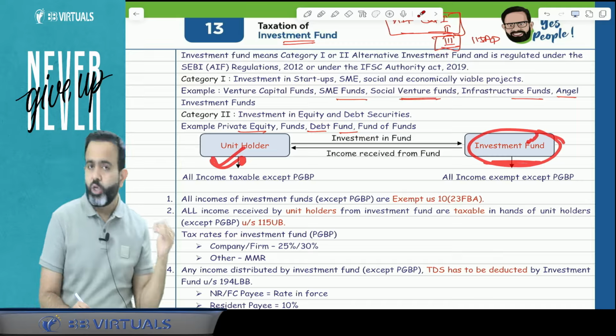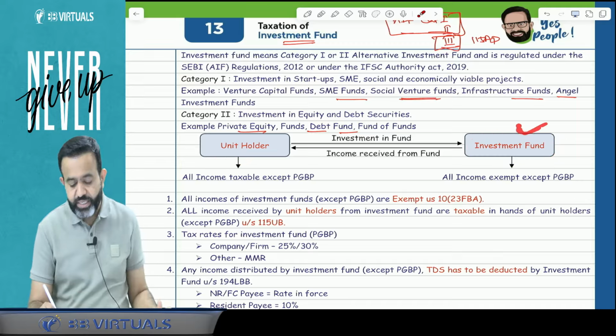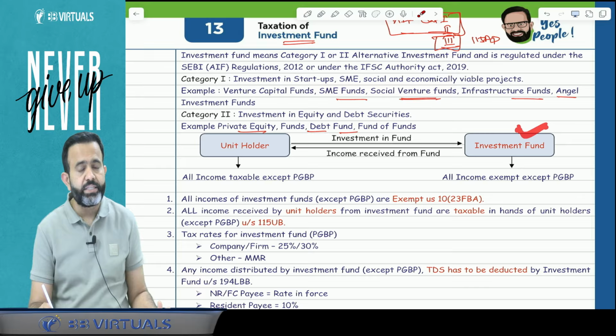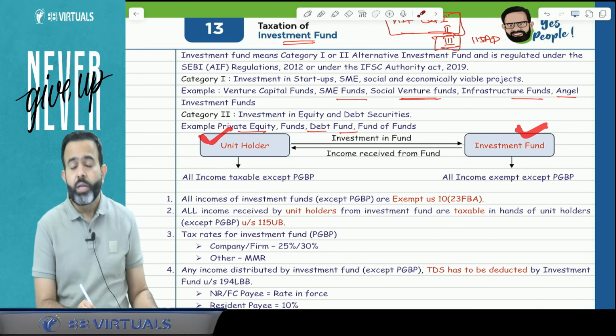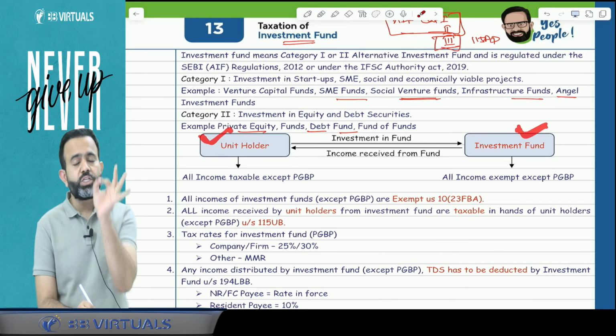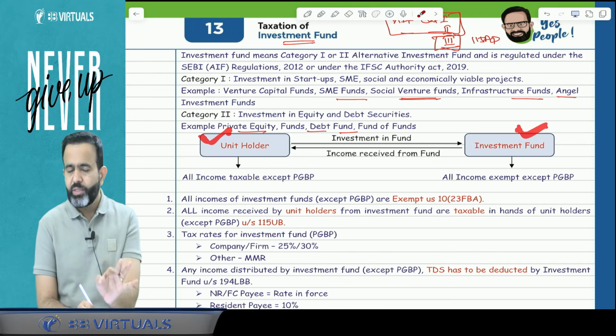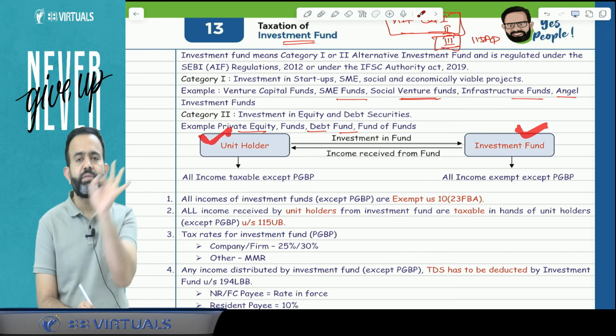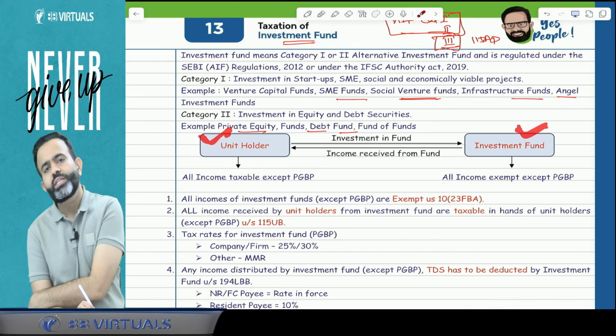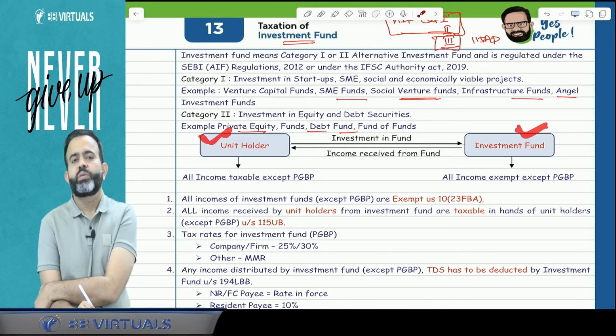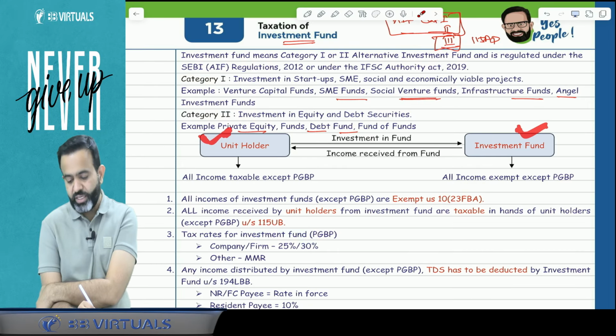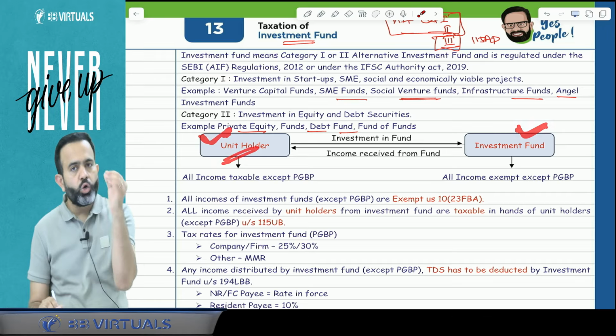So suppose there is a loss: PGBP loss will be set off and carried forward by the investment fund only. Any other loss will be distributed to the unit holder, but the unit holder should hold the unit for the 12-month period. If he was the holder of the unit for the 12-month period, then he will get the losses. If he is not holding the unit for 12 months, then that loss will lapse, meaning it will not be allowed to be carried forward and set off by the investment fund as well as the unit holder.